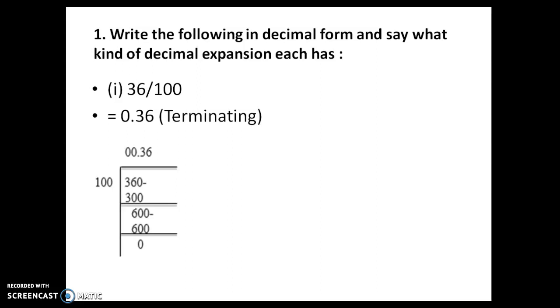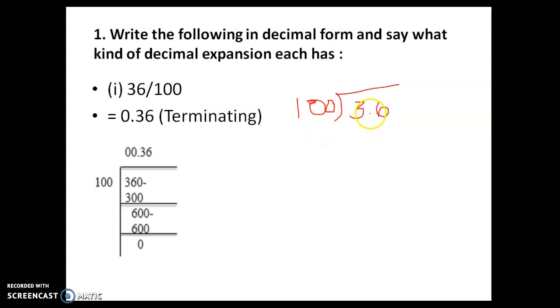I have given the division, the long division method, we all know, no? So in that method I have given. Let's see how we do the normal division. That's how we are going to find out the decimal expansion. So 36 divided by 100. First we check whether this number is divisible by 100.